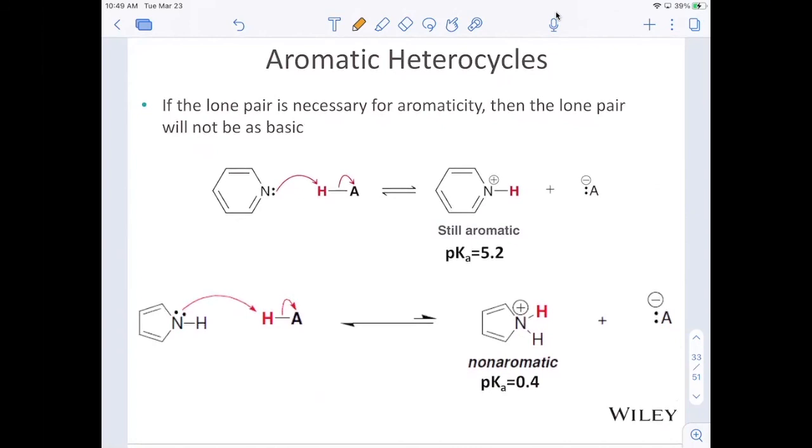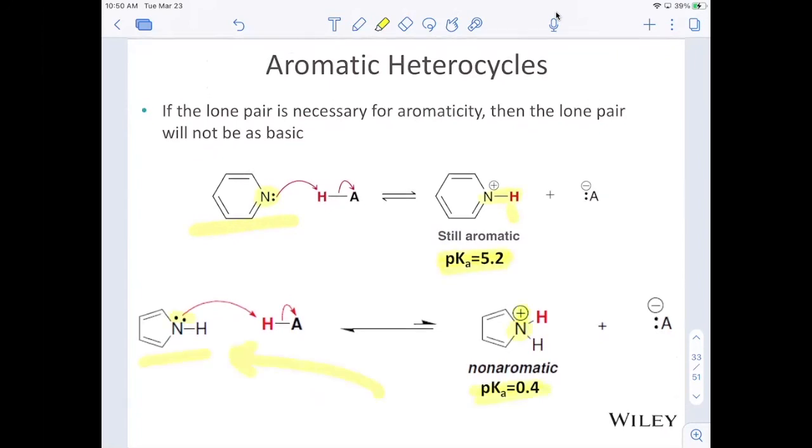We can look at the pKa's of some of these compounds too. For this compound right here, which is aromatic, if this nitrogen is acting as a base and it becomes protonated, it's still aromatic. That is going to be a weaker acid and a stronger base. However, in the bottom example with pyrrole, when that nitrogen gets protonated and becomes this positive charge here, that is no longer aromatic.